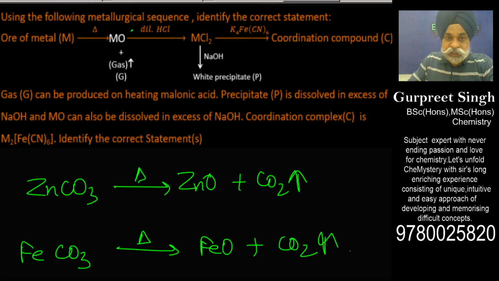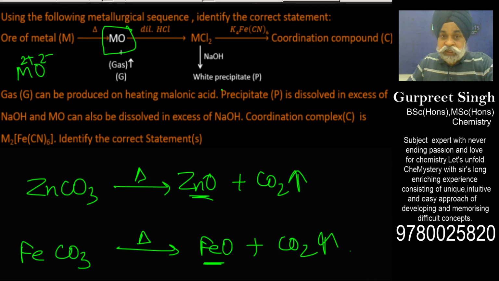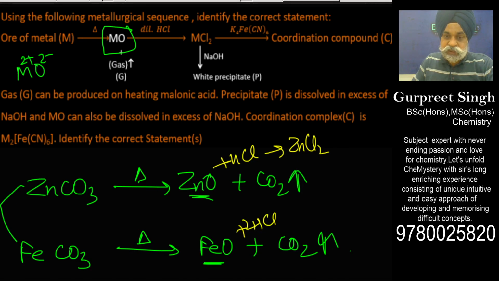So here the metal oxide which they have shown is M2 positive, O2 negative. Both of these are possible. Up till now, for the first step, these two could be thought of. Now, this is being treated with HCl. If I treat this with HCl, this would give me zinc chloride. And if I treat this also with HCl, this may also give you ferrous chloride.